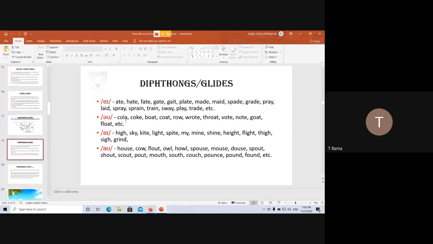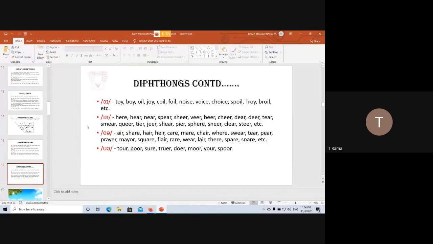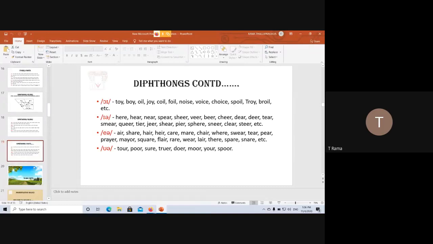O, as in throat, vote, note, goat, etc. And this is A and E, I, right? I. So high, sky, kite, etc. Then ow, A and U, yeah, ow. Then oi, ear, air, u. Okay, these are the 8 diphthongs.